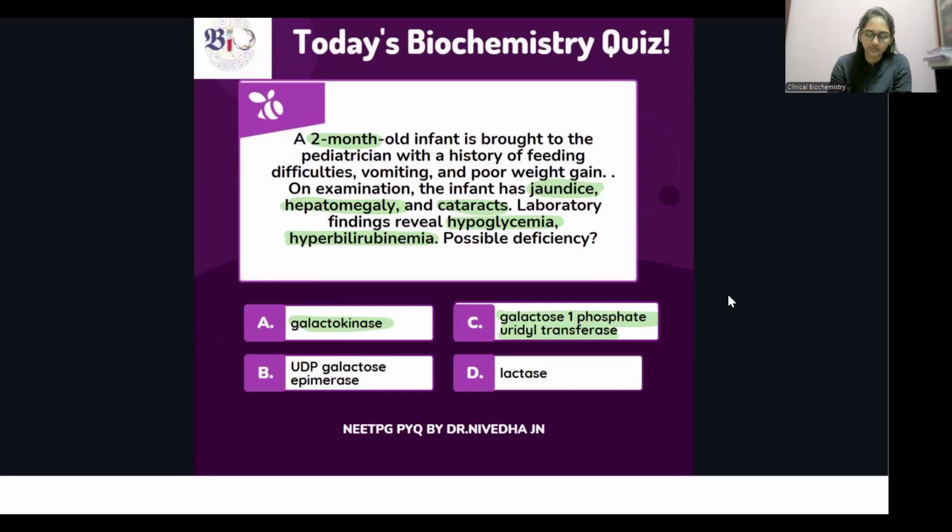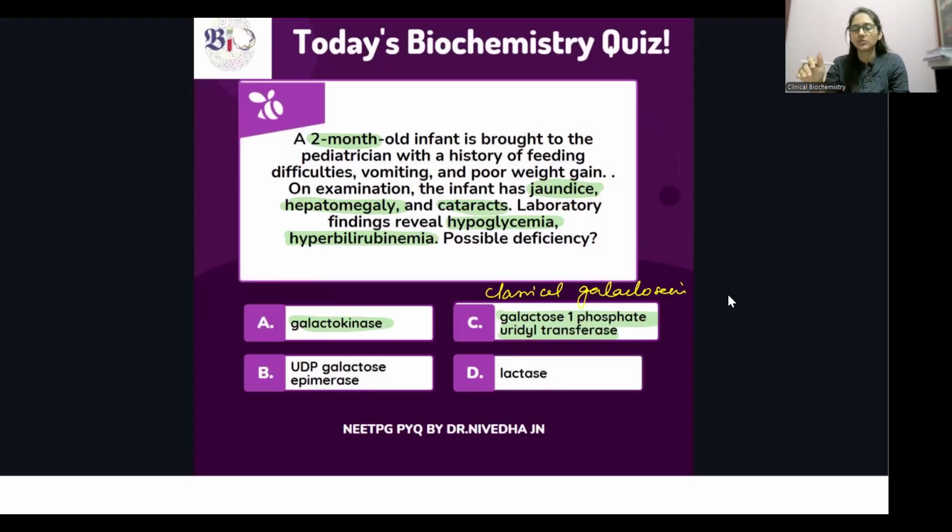Galactokinase deficiency will lead to galactosemia. But deficiency of galactose 1-phosphate uridyl transferase will lead to classical galactosemia. So what's the difference between just galactosemia and classical galactosemia? In galactokinase deficiency, there is just the presence of cataract.